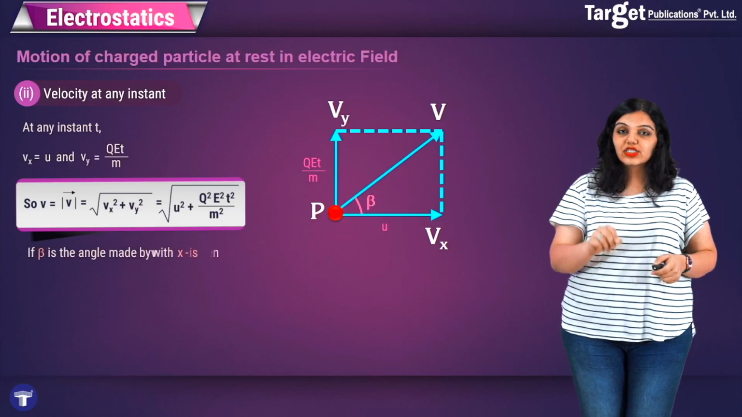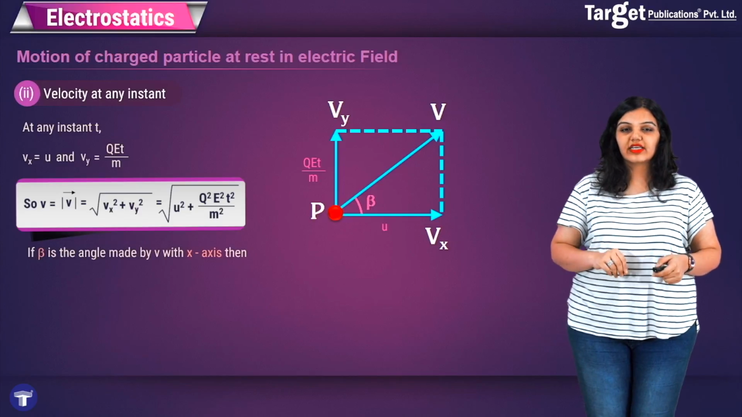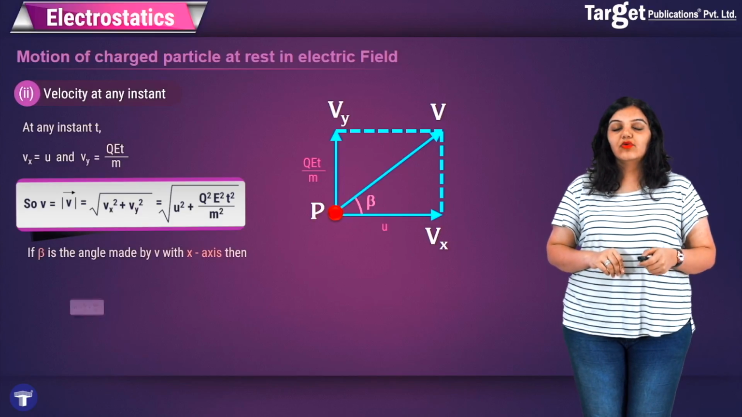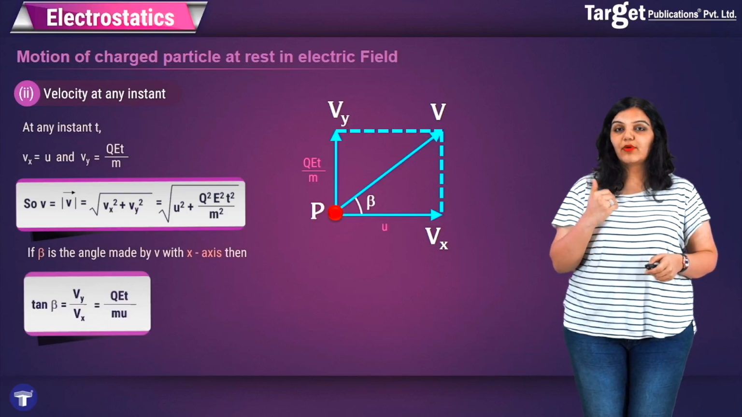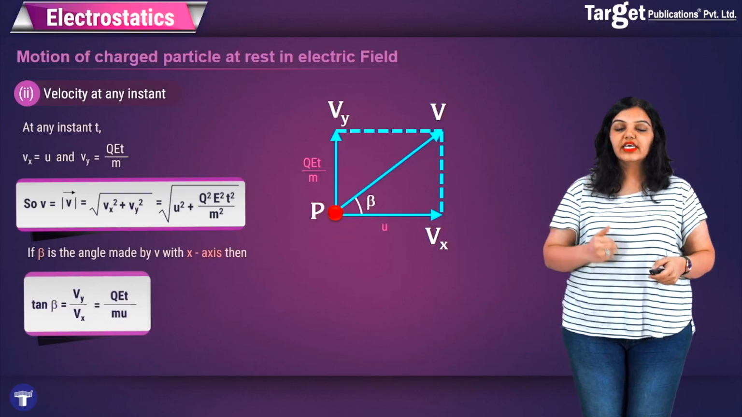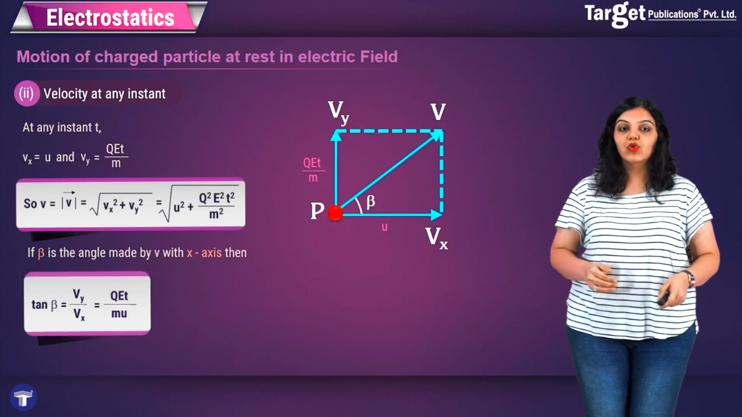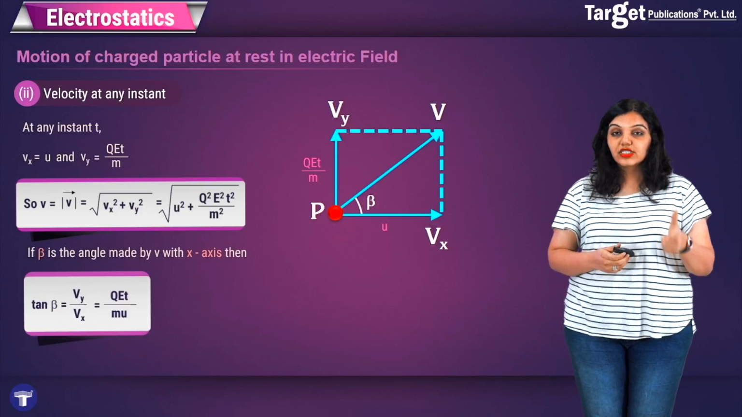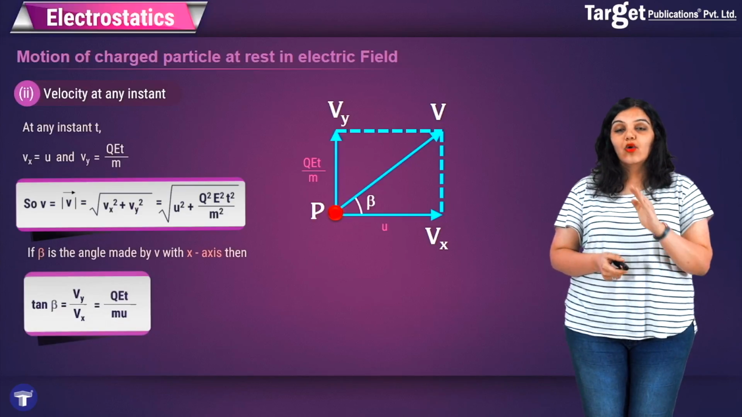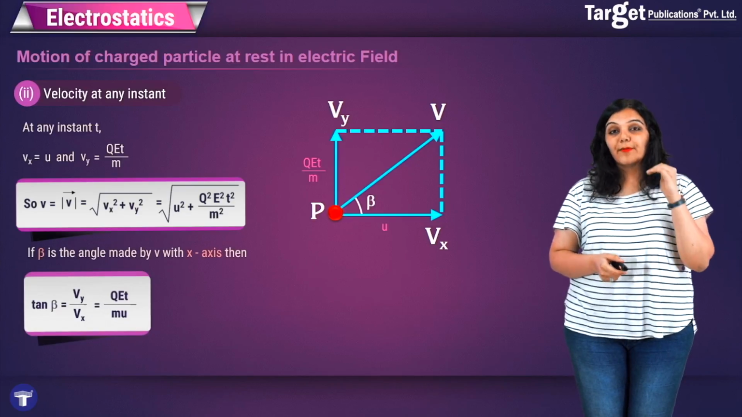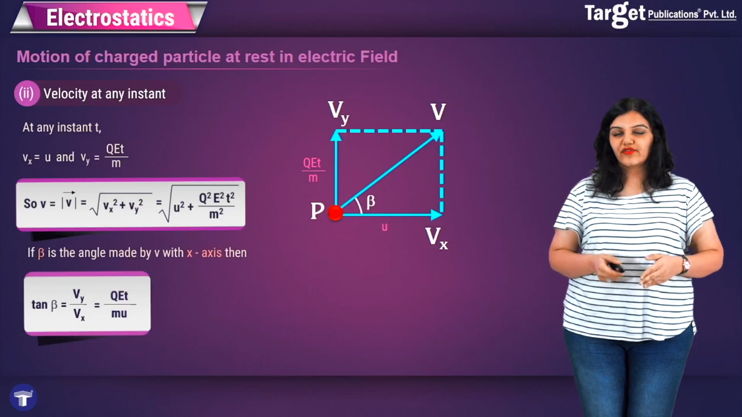Finally, to find the direction of the velocity vector at any instant t, you use the formula tan beta is equal to the y component upon the x component, that is Vy upon Vx, and you get qEt/mu. So this way you can find the direction and the magnitude of the velocity vector at any instant t when the particle is moving in an electric field perpendicular to the direction of the field.